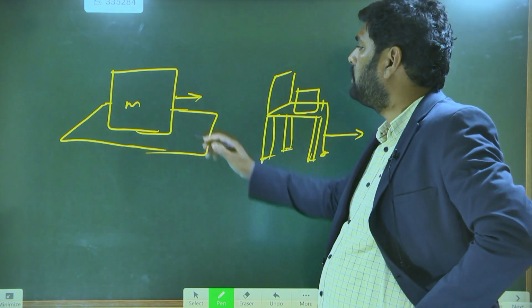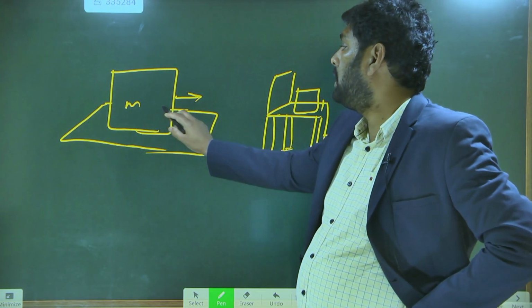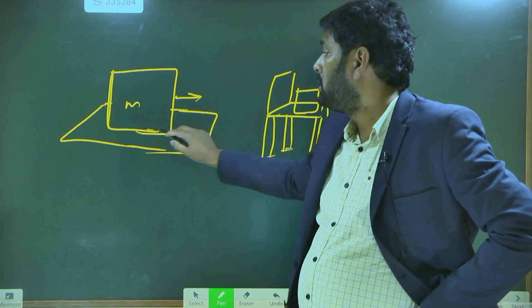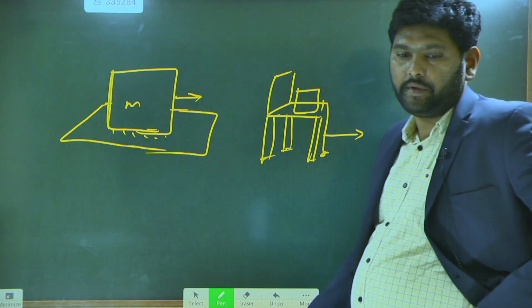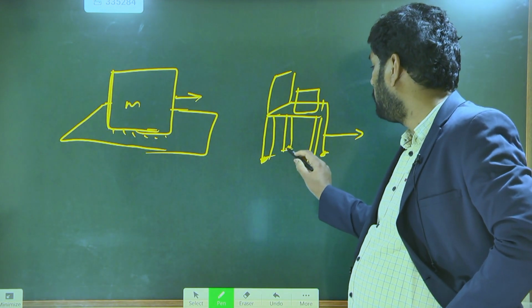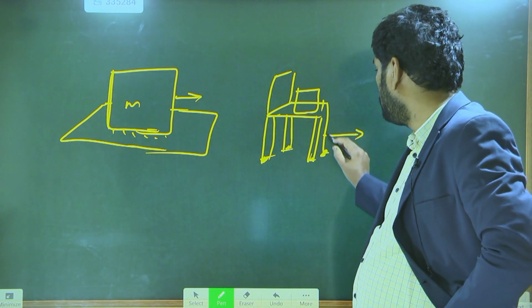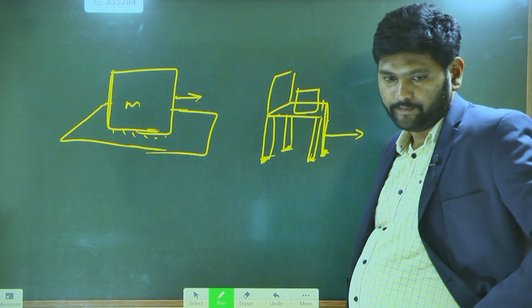So look here. In the two cases, you feel the same thing. Because in this case, the area of contact is this whole surface. In this case, the area of contact is only the legs of the chair. Am I right?